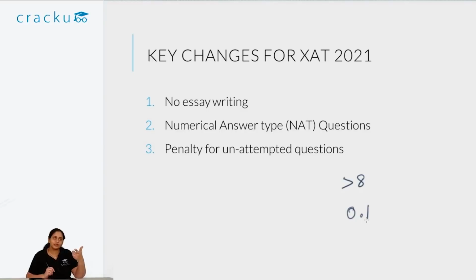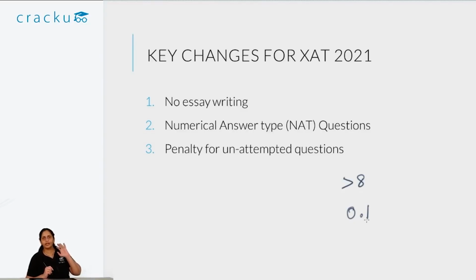Now they want to distinguish between somebody who attempted many questions, got many of them right but many of them wrong, versus somebody who just attempted what he was sure of and left the paper unattempted. So because of that, there is also a penalty for leaving many questions unattempted as such.